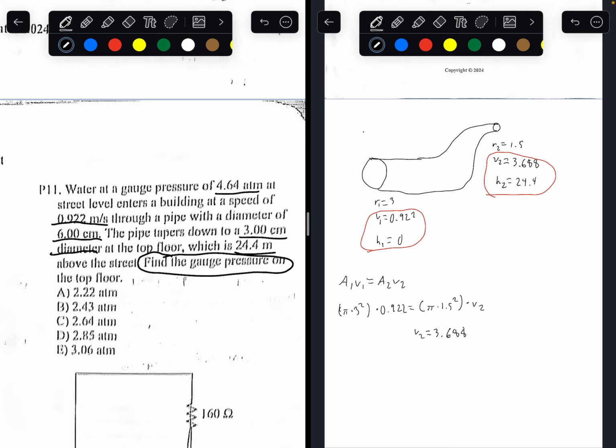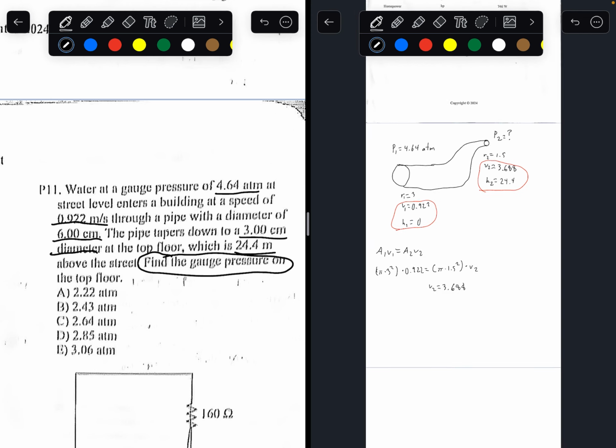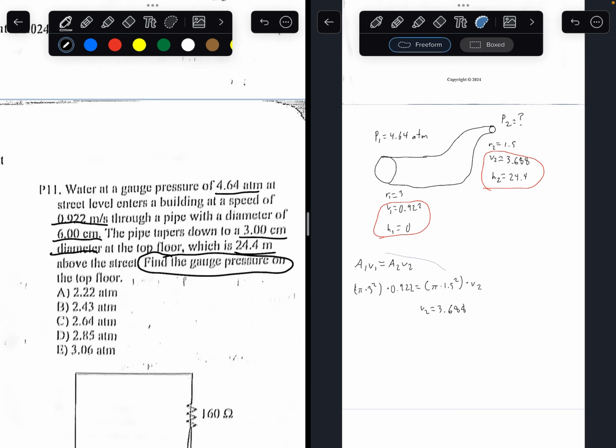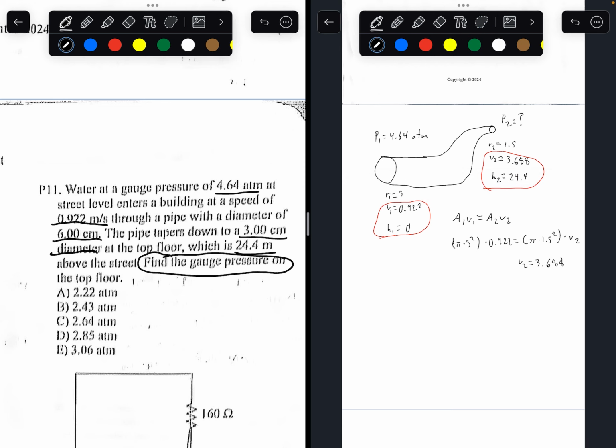Also, before that, another thing, we want to find the pressures on both sides. So the pressure on the left side is 4.64 atm. What about the pressure on the second side? We're trying to find that, actually. We're trying to find the gauge pressure on the second side. So that's one formula we can use to solve this problem, Bernoulli's equation.